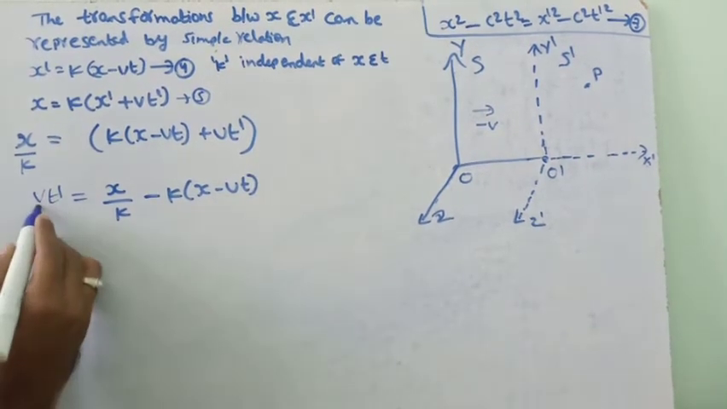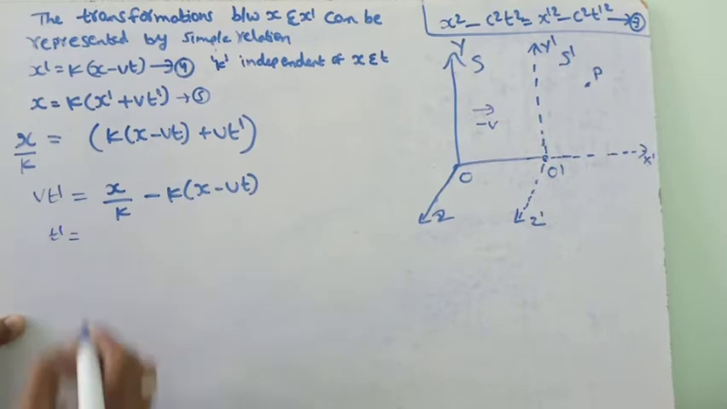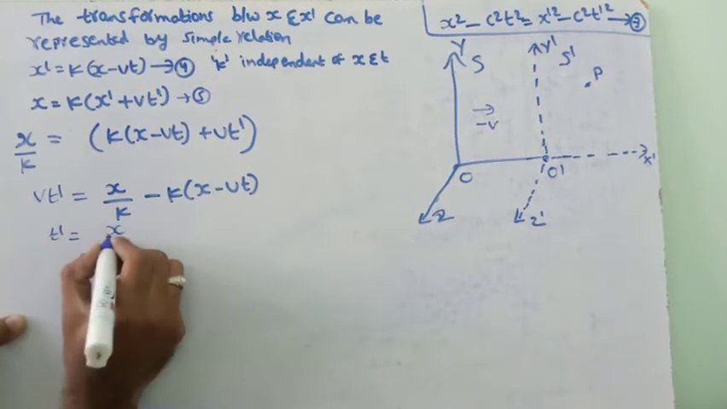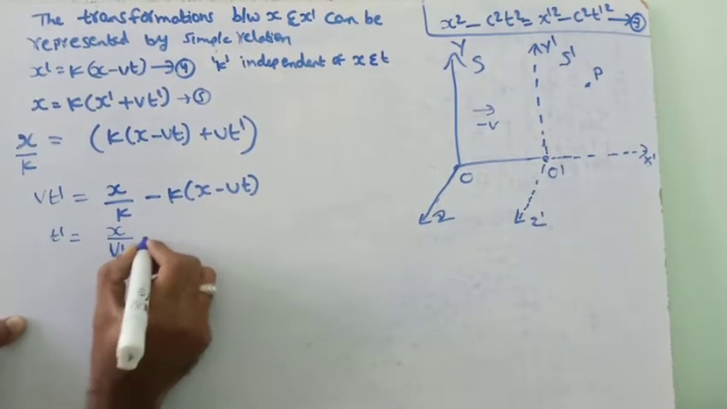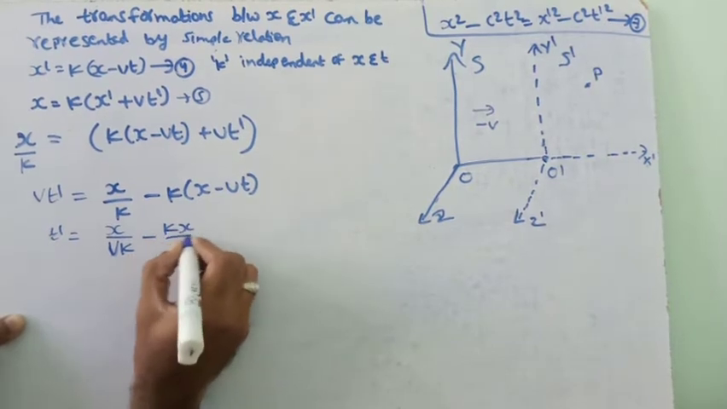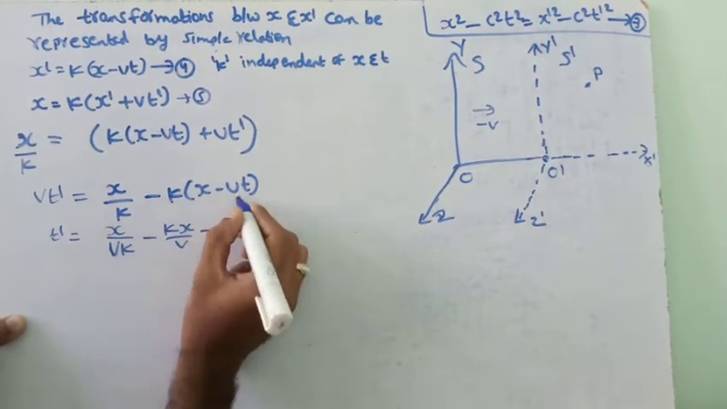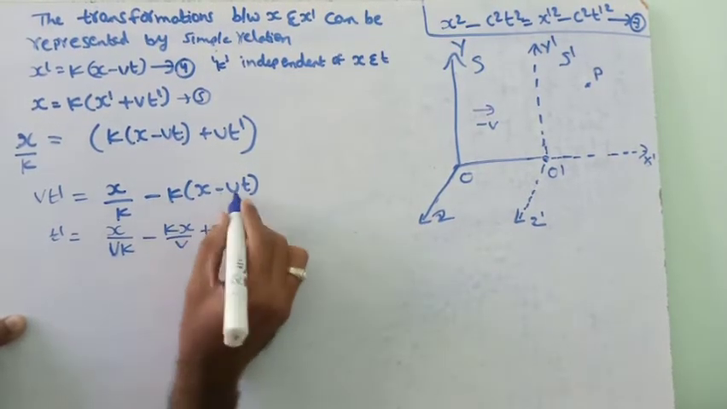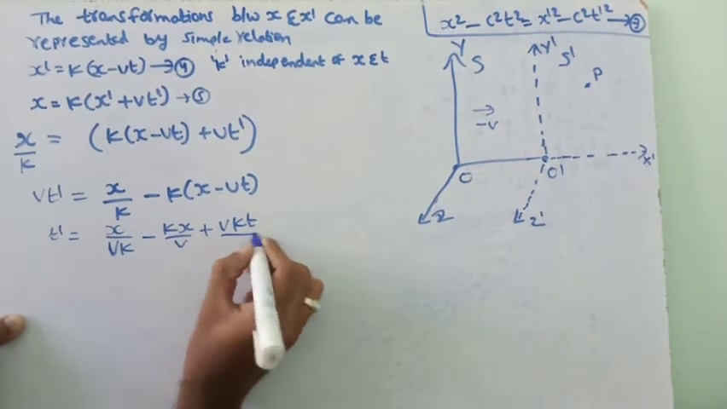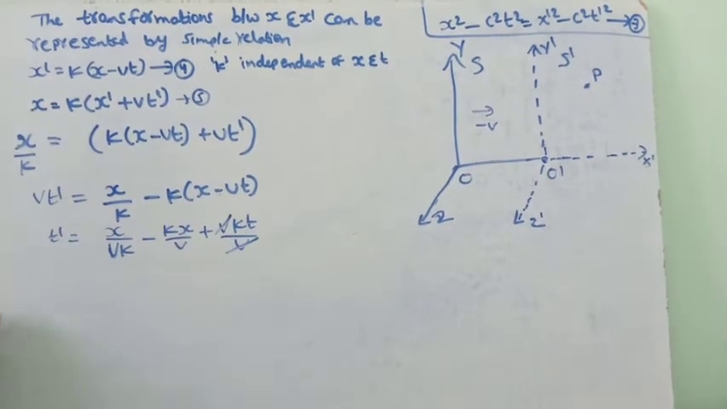Now we send v, multiplying, it divides. t dash is equal to x by vk minus k by (x by v minus...) we are multiplying this, minus into minus becomes plus, and k into v, k v t by v, so v gets cancelled.